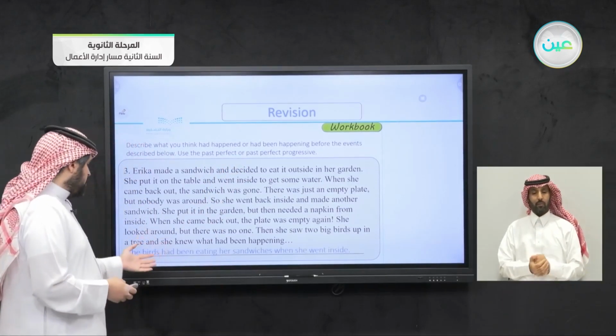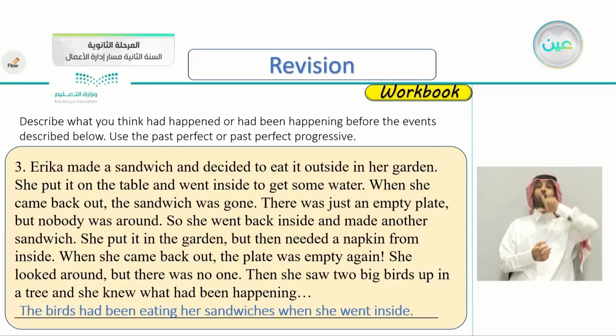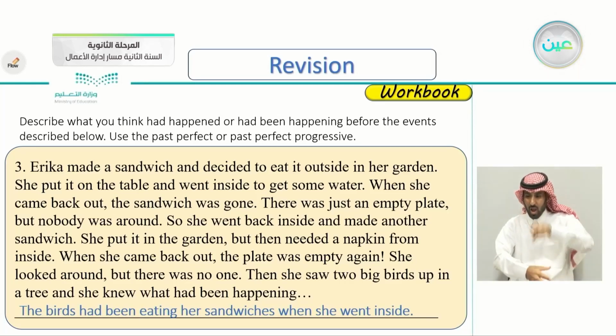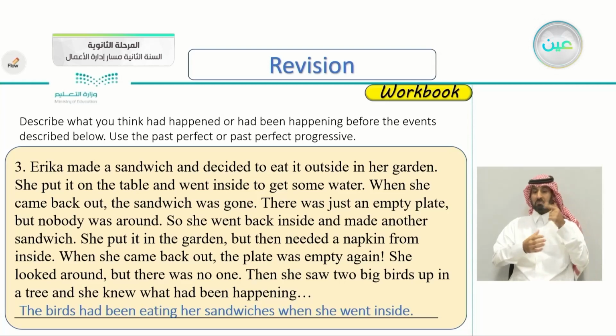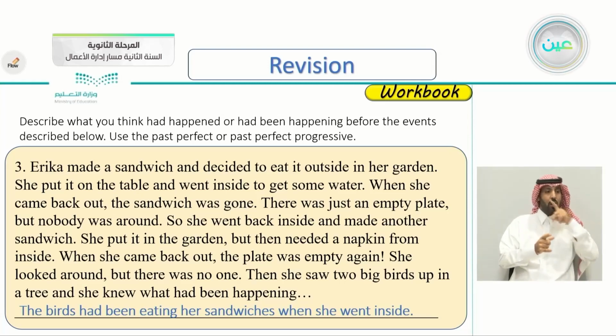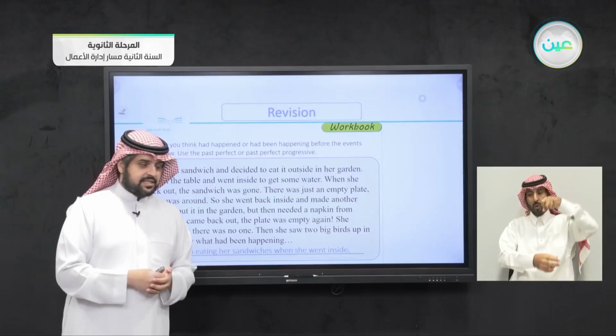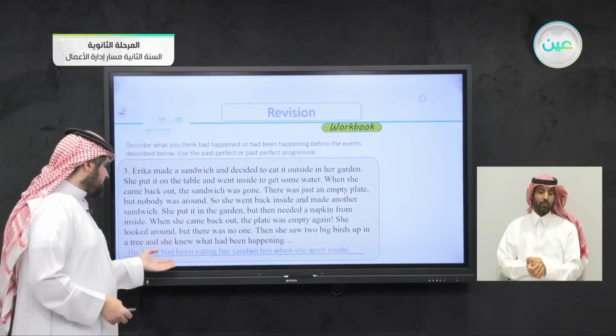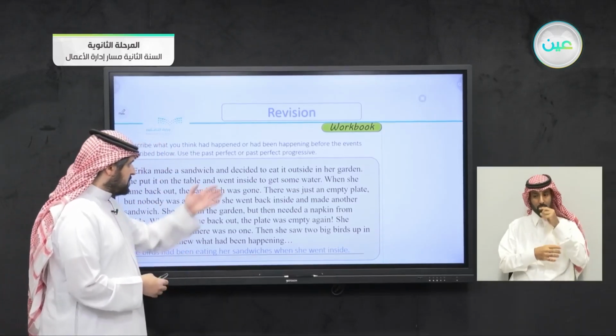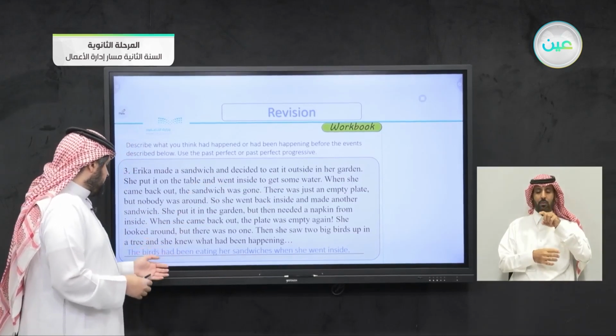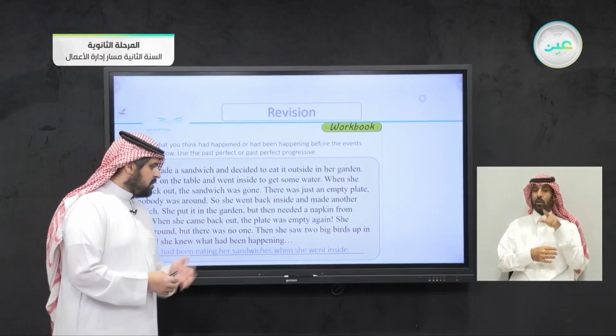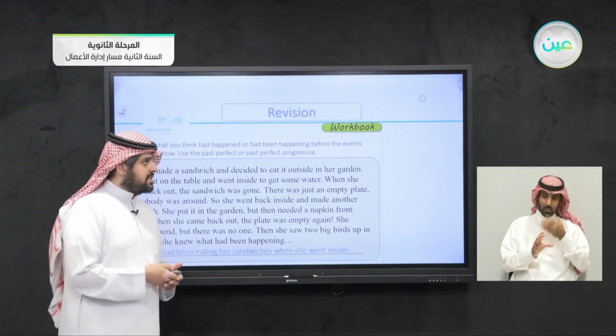Okay, this is what I wrote. The birds had been eating her sandwiches when she went inside. Of course, it's very obvious. When she went inside, the birds flew and took the sandwich. Again, the birds had been eating. This is past perfect progressive. The birds had been eating her sandwiches when she went inside.